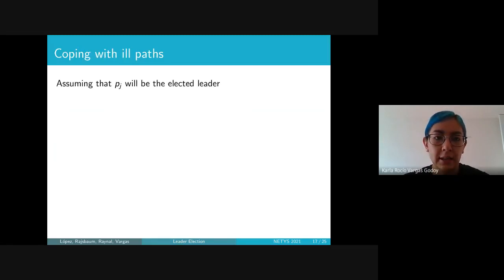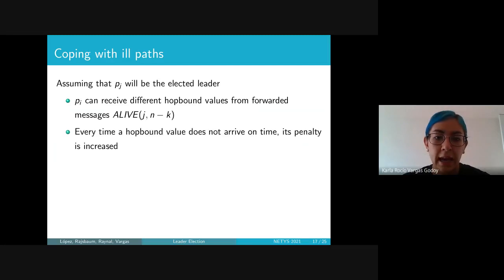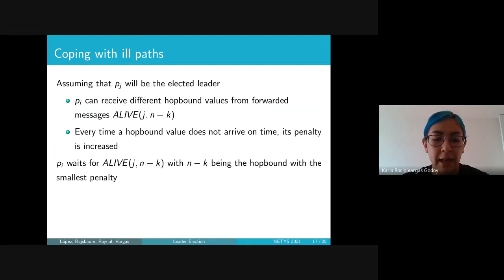In this case, assuming that Pj will be the elected leader, Pi can receive different hop bound values from forwarded messages.